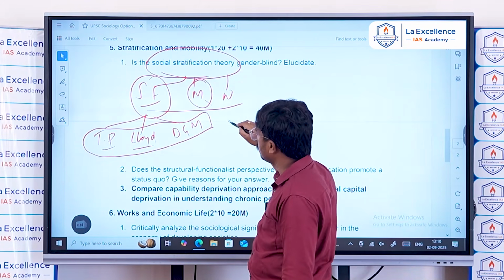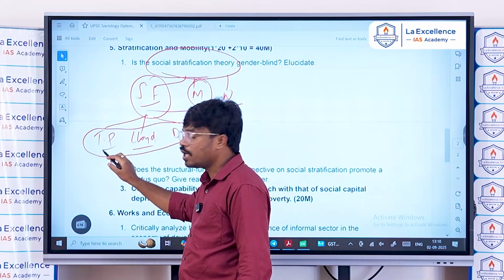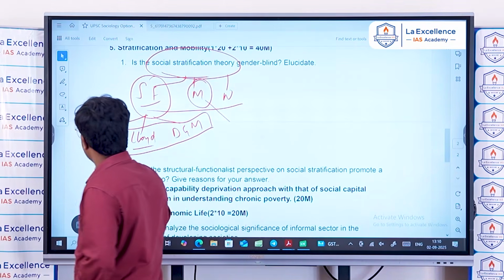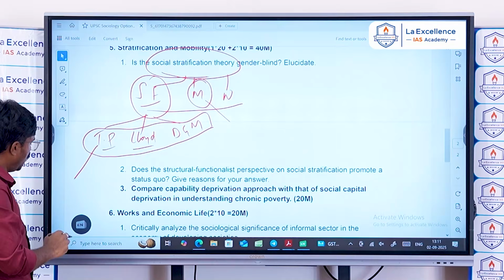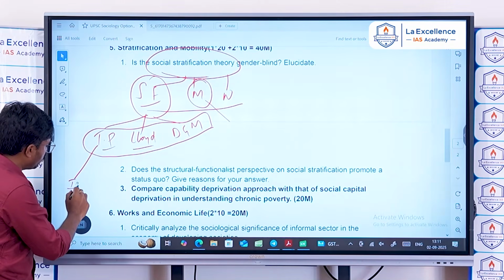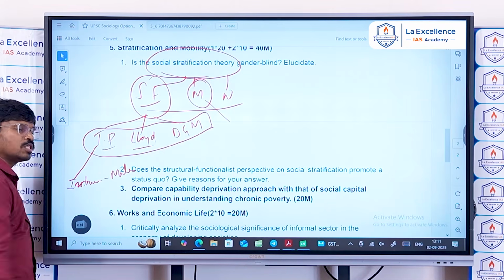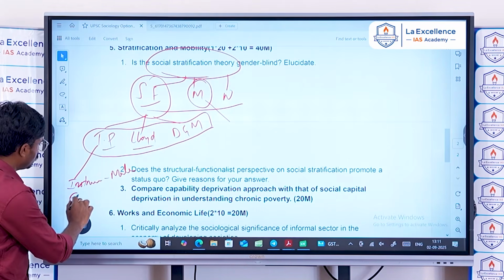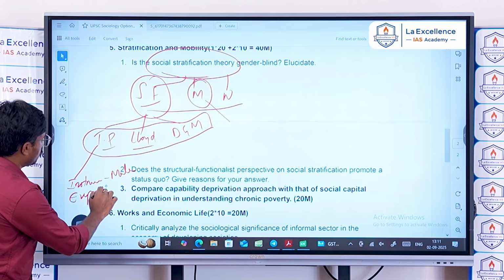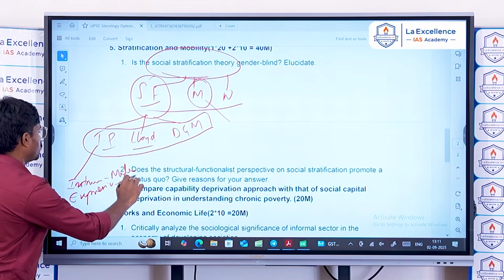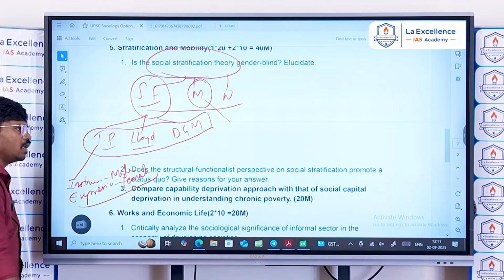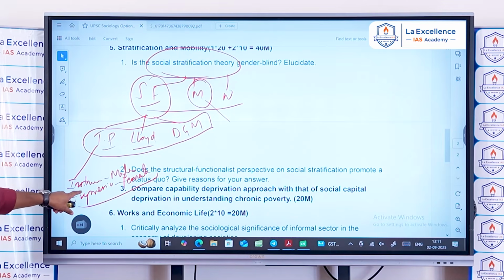Among the structural functionalist theories, Talcott Parsons has included the gender dimension by saying that instrumental roles are performed by males, and expressive roles are performed by females.